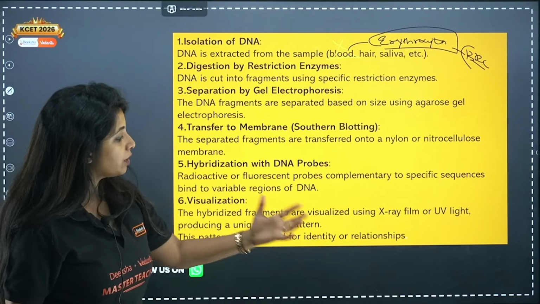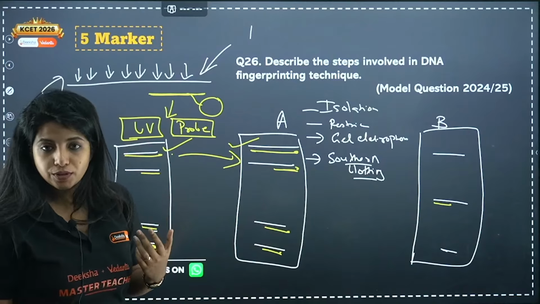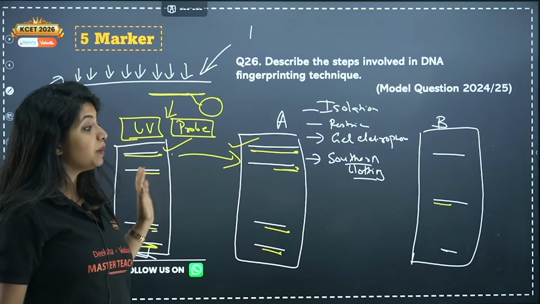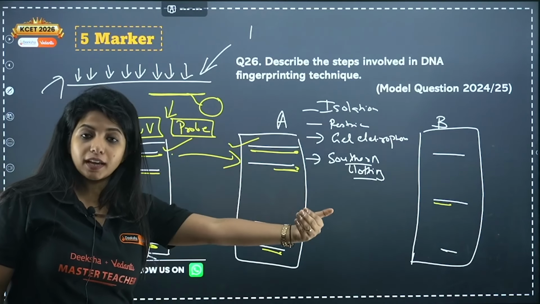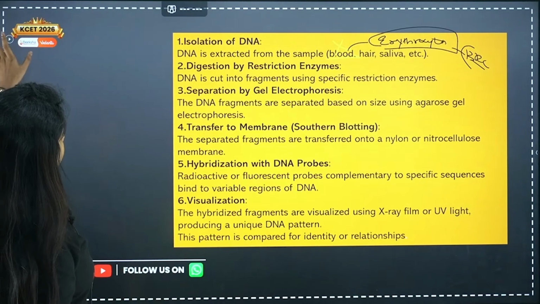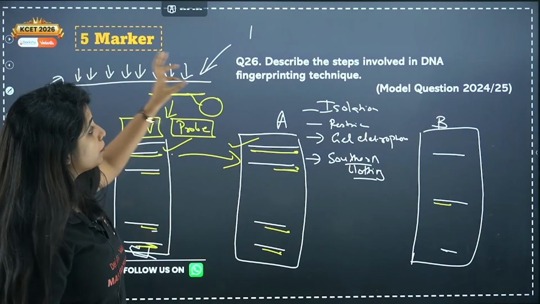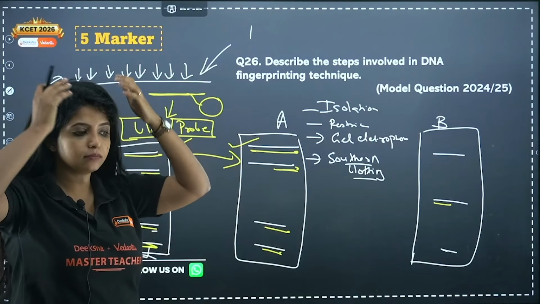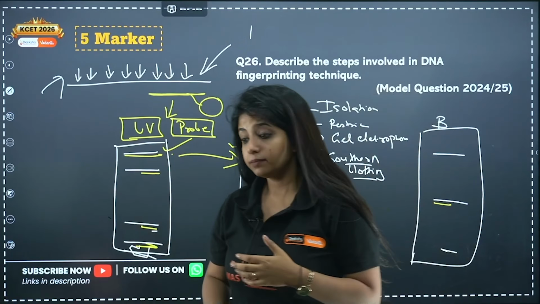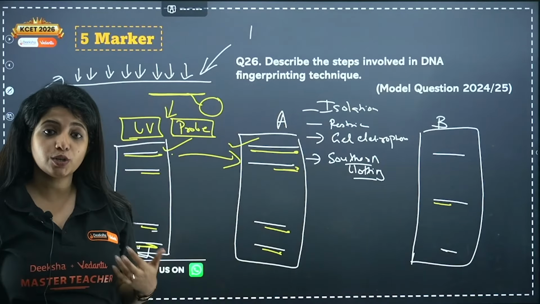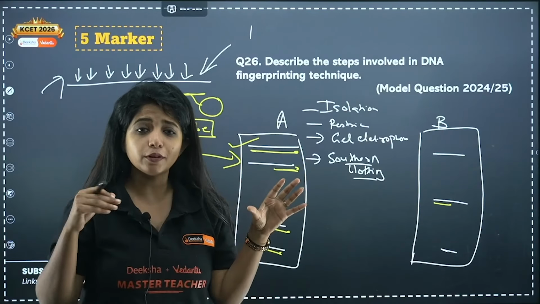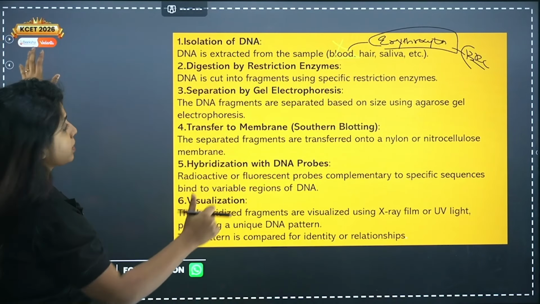This pattern is compared for identification or to identify relationships. Suppose mother and daughter would have so much similarity rather than someone else. You get it? So in that case also it can help. Fine. So I'll suggest you start off with DNA fingerprinting, a little about why it is used, for example, for solving criminal cases or for finding relationships where maternity and paternity disputes are there. Just have a quick intro about it and then go ahead with these steps.